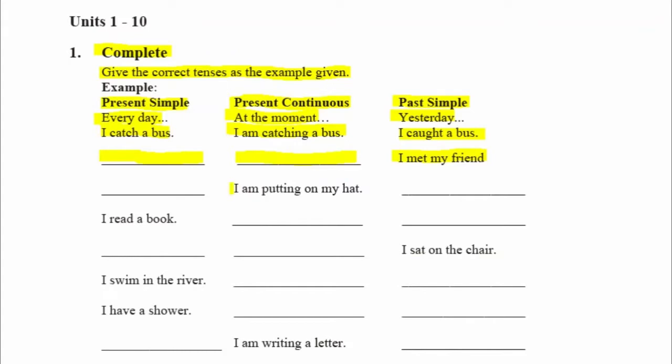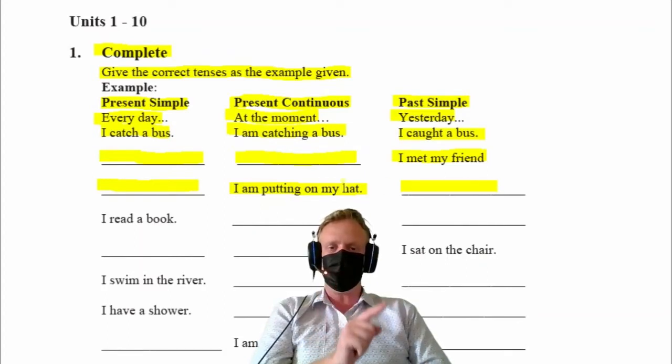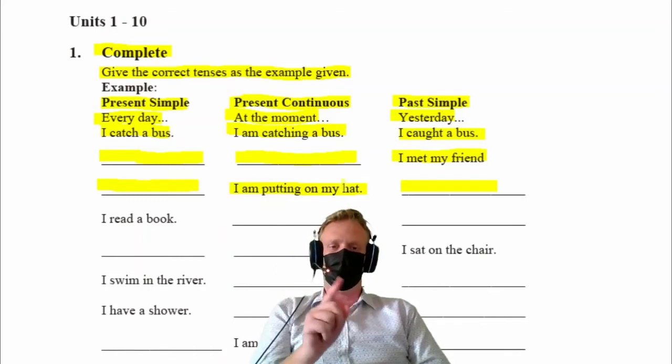Let's take a look at this one. I am putting on my hat. That's the present continuous tense, ing. So double T, let's just say one T. Every day, I put on my hat. One T, P-U-T, put on my hat. And yesterday I put on my hat. It stays the same. It's an irregular verb. Put.